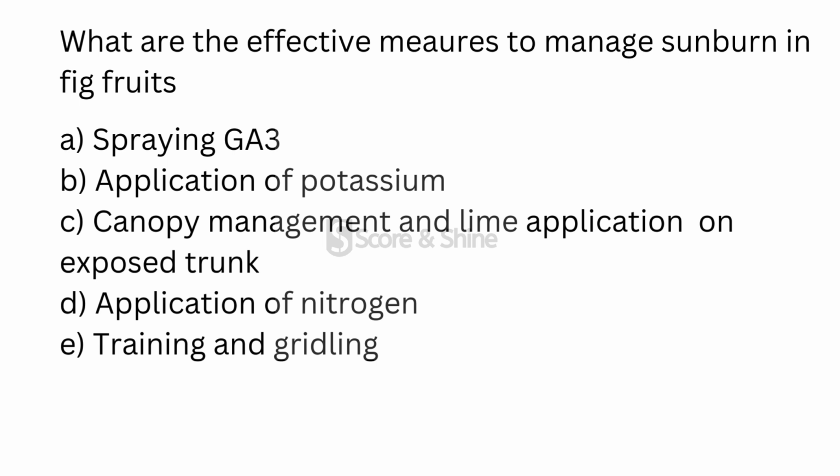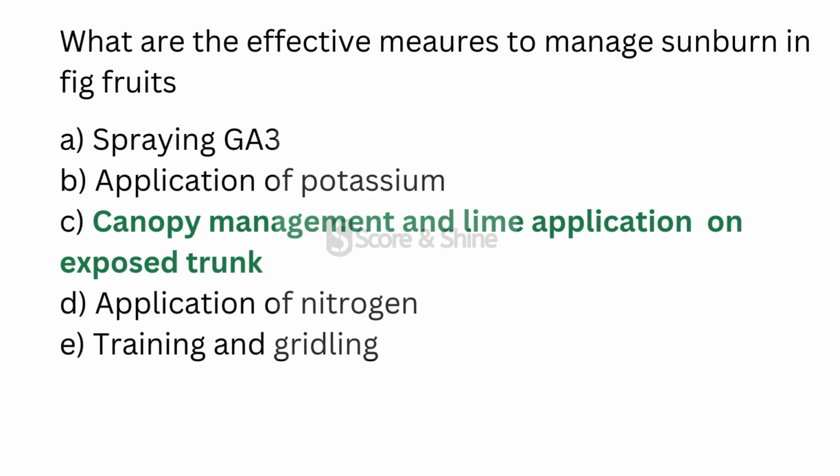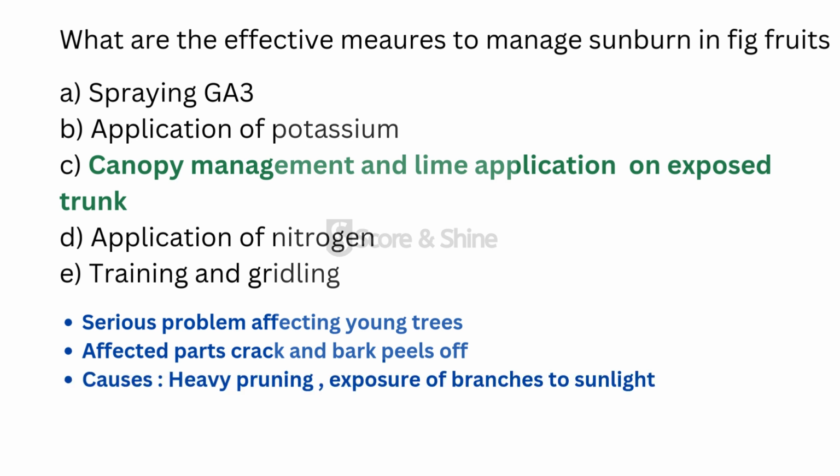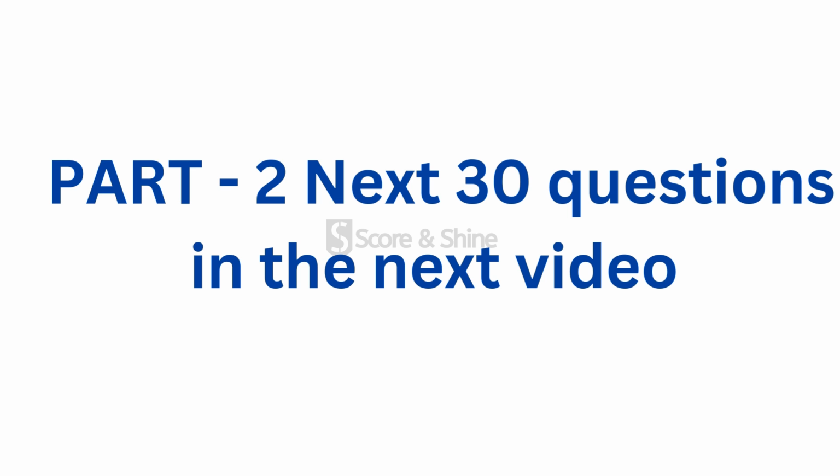Moving to the next question, what are the effective measures to manage sunburn in fig fruits? And the answer is canopy management and lime application on exposed trunk. So sunburn in fig trees is a serious problem affecting young trees. Due to sunburn, the affected parts crack and the bark peels off. Heavy pruning and exposure of branches to sunlight are the causes of sunburn. The next 30 questions will be in the part 2 video.